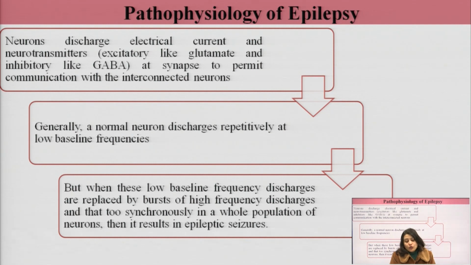Generally, a normal neuron discharges repetitively at low baseline frequencies.